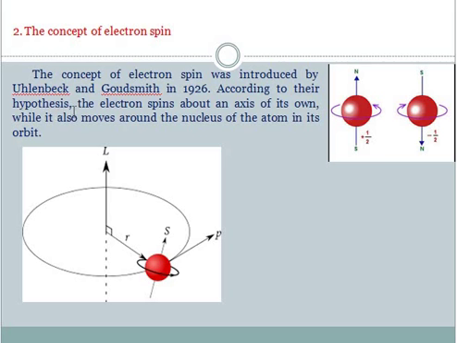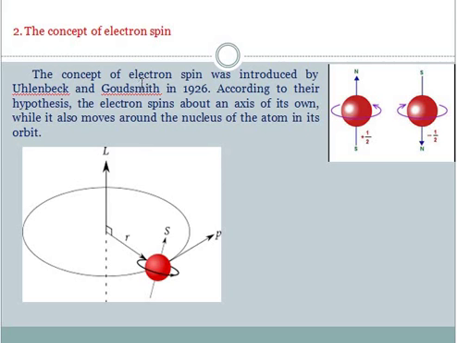According to their hypothesis, the electron spins about an axis of its own while it also moves around the nucleus of the atom in its orbit. This is the orbital motion of the electron, and this represents the spin motion of the electron. Just like the Earth revolves around the Sun as well as spins about itself, that is known as the spin motion of the electron.